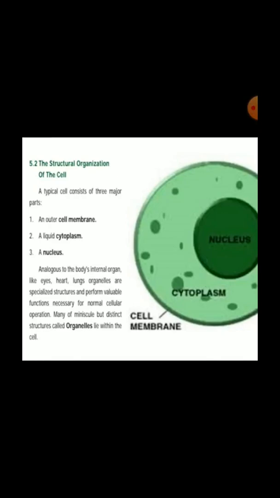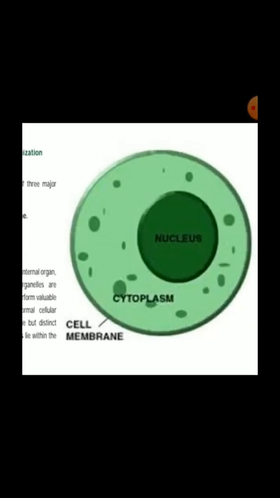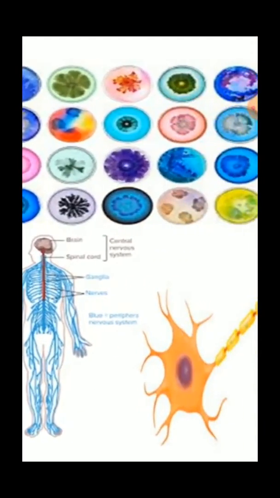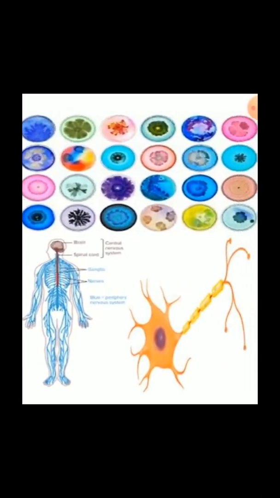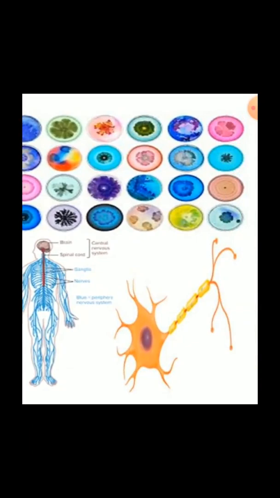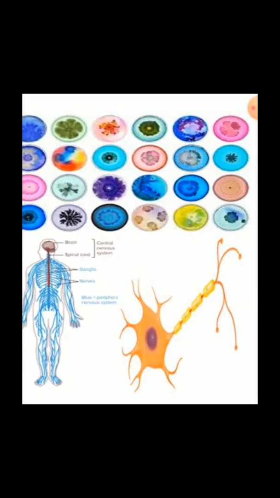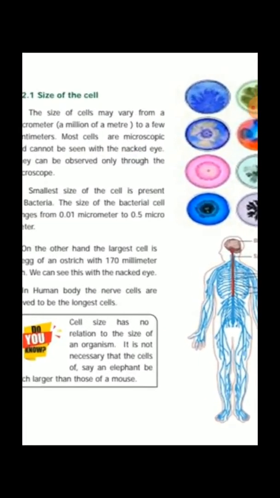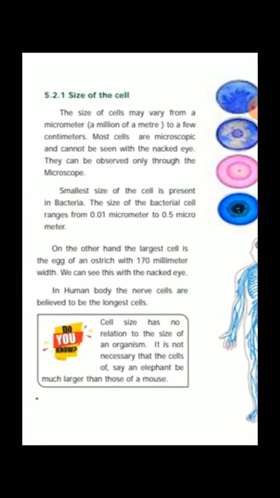Next one is the size of the cell. See this picture. Many different types of cell size. Okay, the size of the cell may vary from a micrometer to a few centimeters. The size of the cells may vary from what, children?